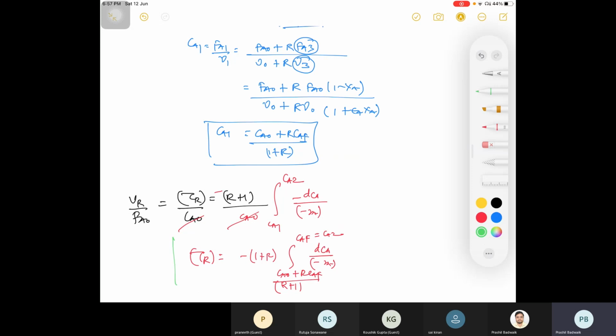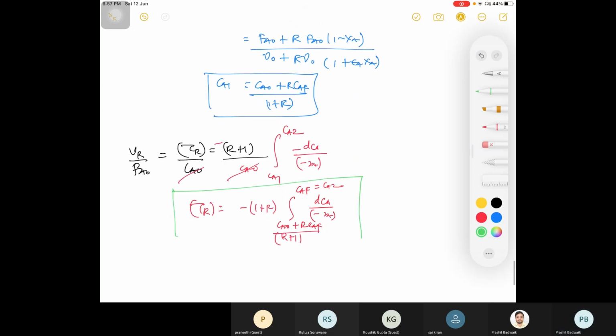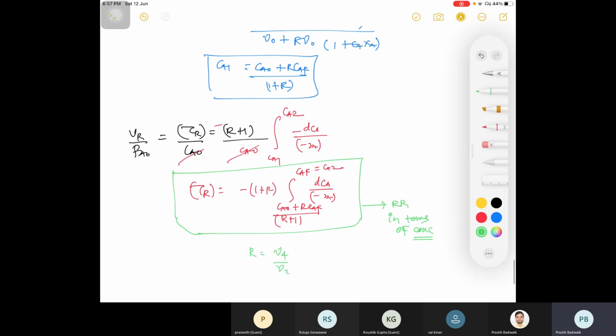This is your design equation for recycle reactor in terms of concentration. And R is your nu 4 divided by nu 3 is equal to FA4 by FA3.